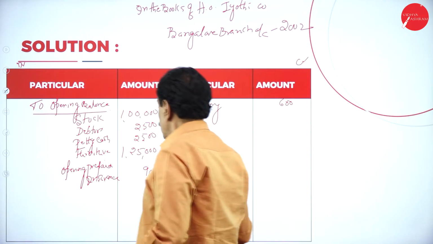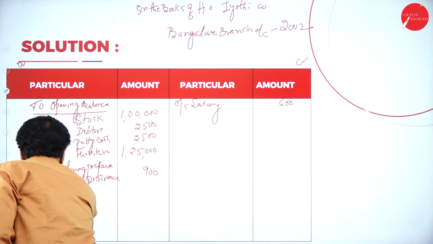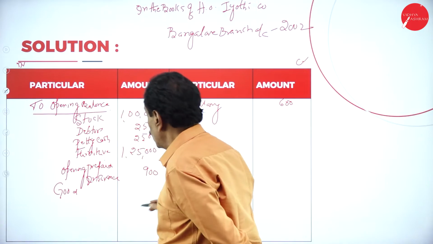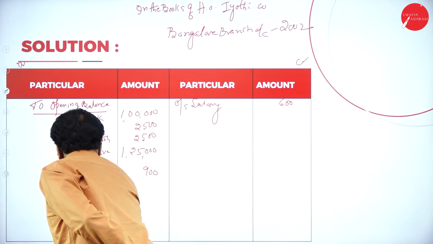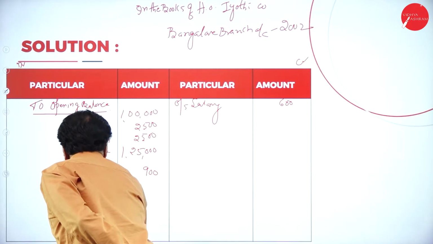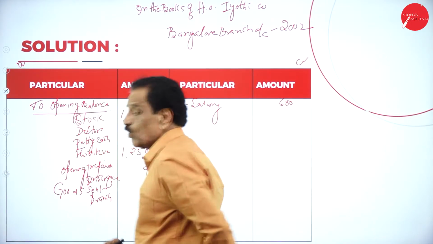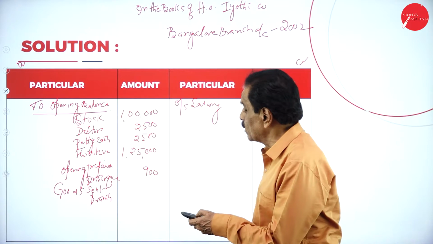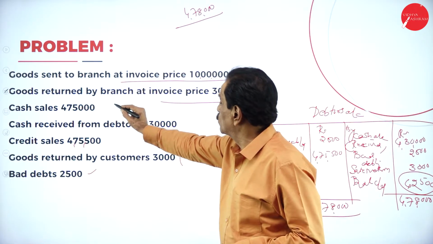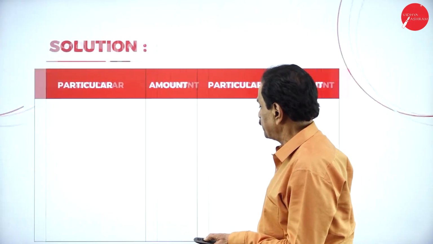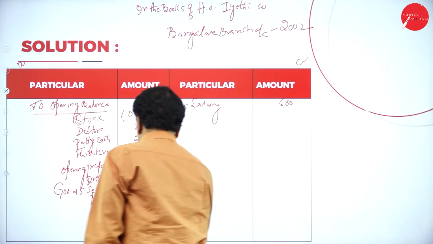So this is goods sent to branch. What's the value of the goods sent to branch? Goods sent to branch at invoice price is 10 lakh. This is your 10 lakh.